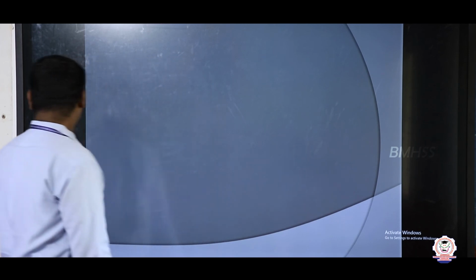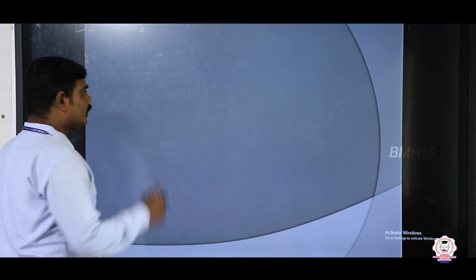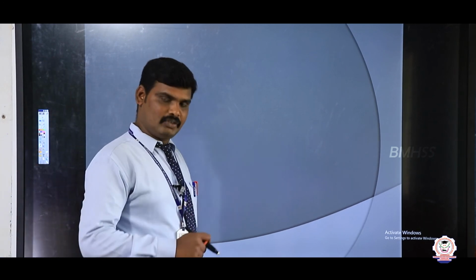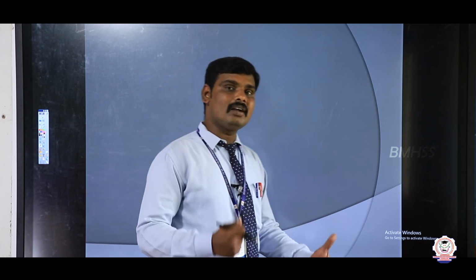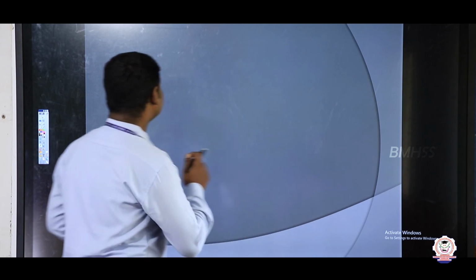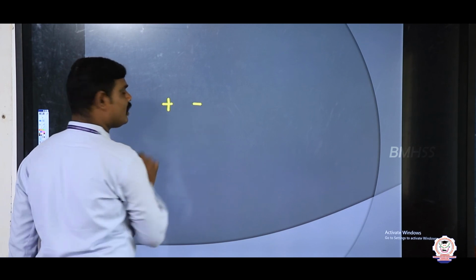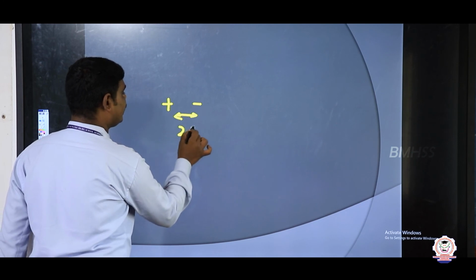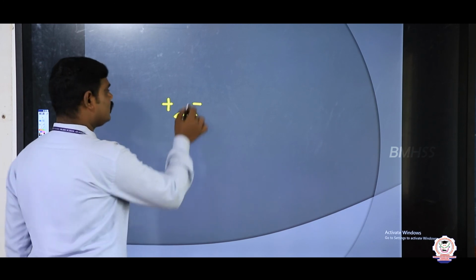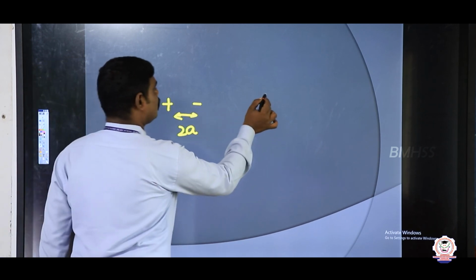In polar molecules, the center of positive charge and the center of negative charge are not coincident. They have some distance, which we can take as 2a.